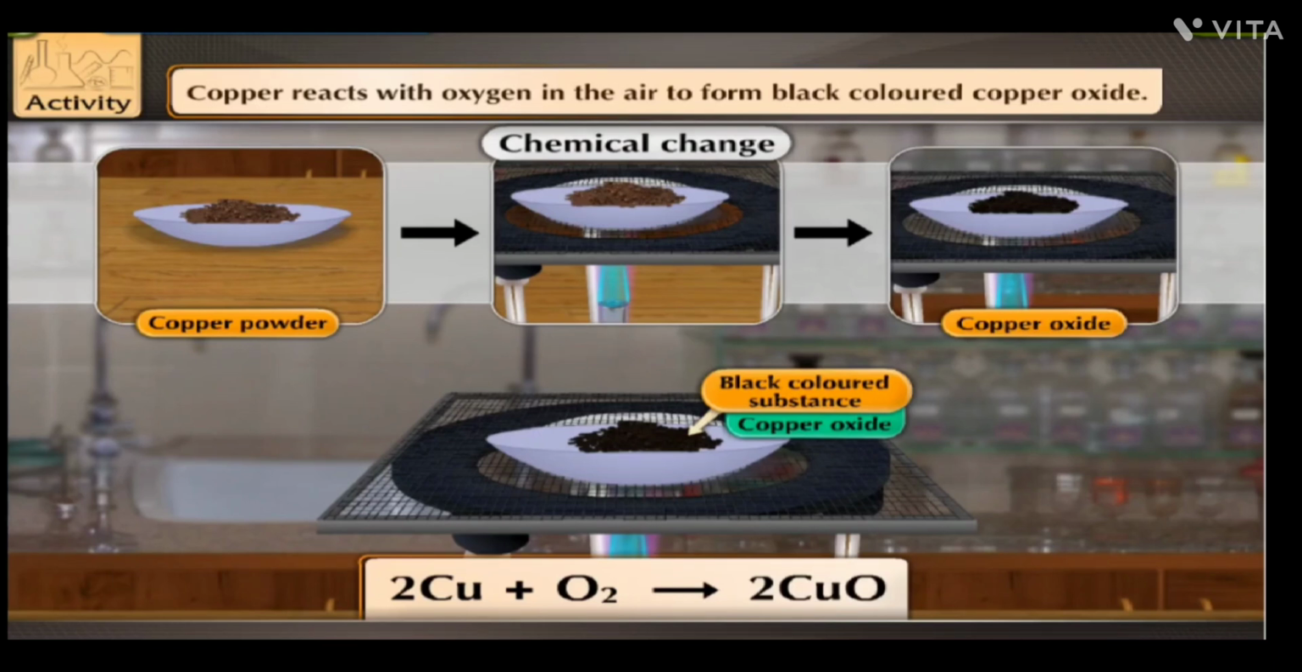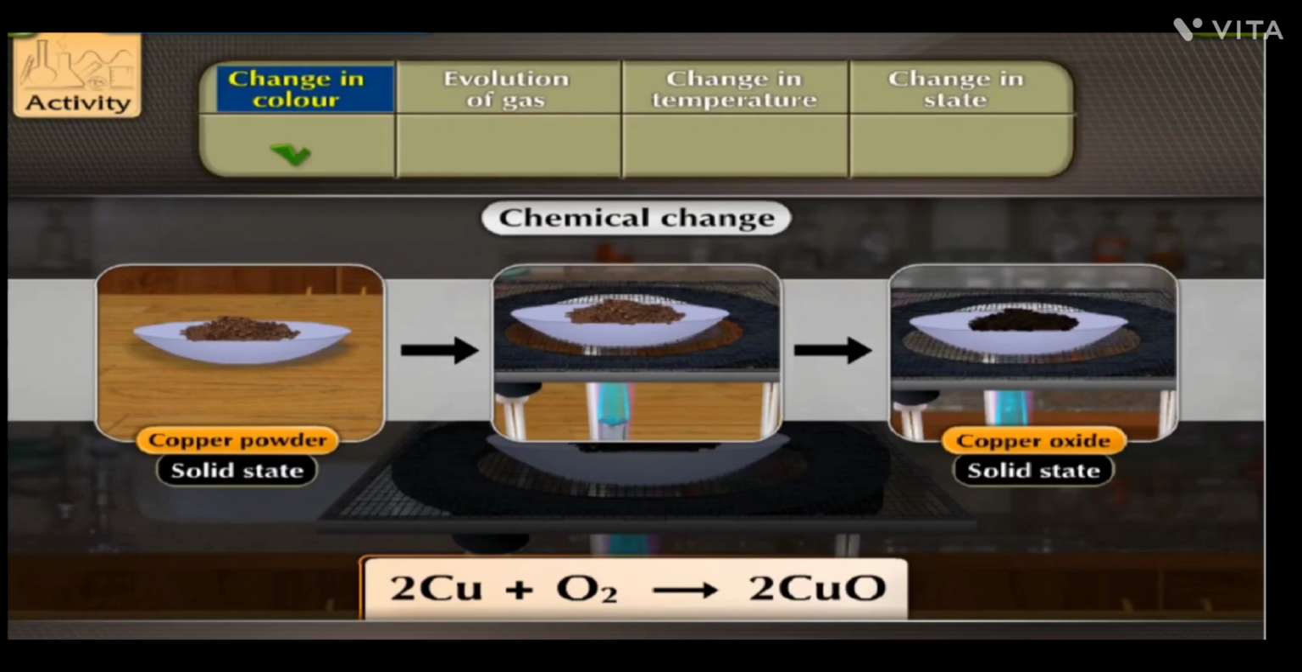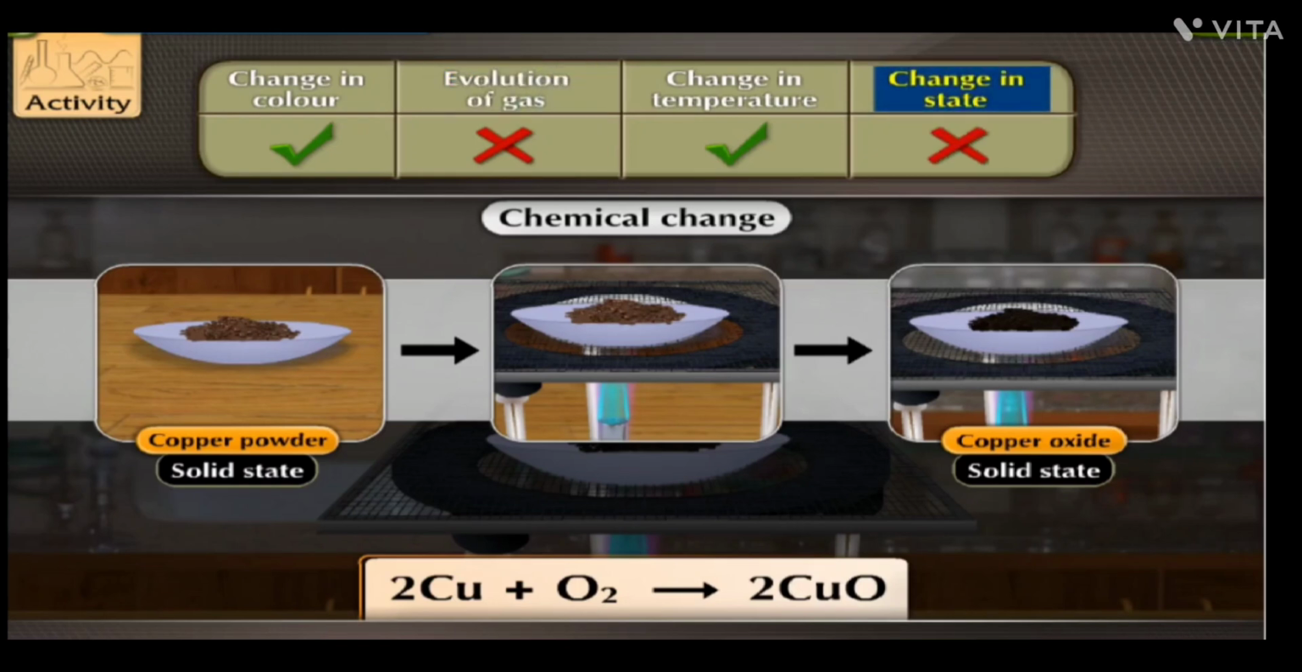There is no change in the state as both copper and copper oxide are in the solid state. In this reaction, there is a change in color and temperature. There is no gas evolved and no change in state.